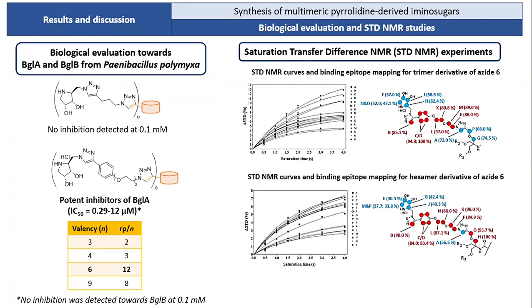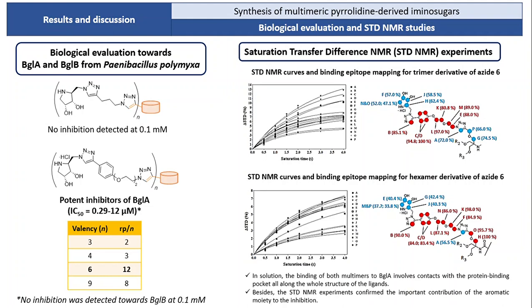The enzyme inhibitor complexes between BGLA and the trimer and hexamer derivatives of the aromatic azide 6 have been studied by STD-NMR. In solution, the binding of both multimers to BGLA involves contacts with the protein binding pocket all along the whole structure of the ligands, as all ligand protons show significant saturation transfer from the protein.